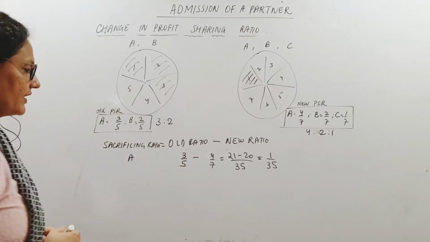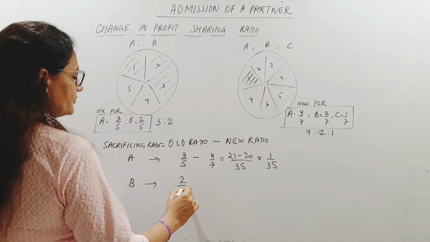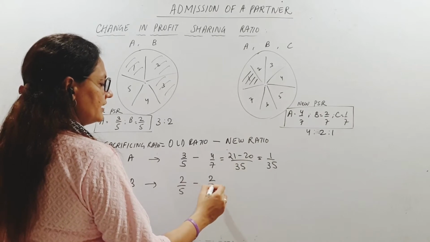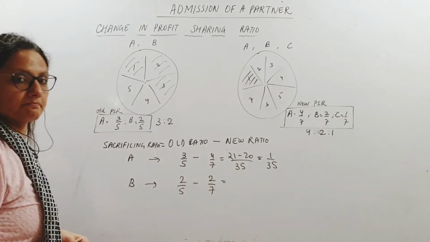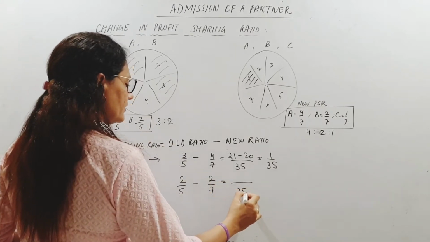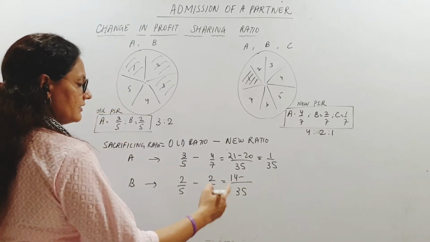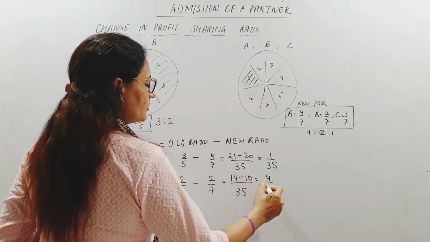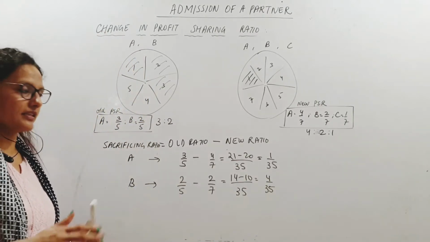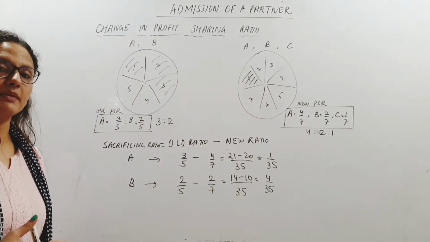A is sacrificing. Let us see for B. 2/5 was his original share, old ratio, and from there he is giving away 2 by 7th. Okay, we are taking old and new. So let us see again 35 here. 7 into 2, 14 minus 10, which is 4 by 35. So how much is B sacrificing? 4 by 35th share of the profit is going from B to C.